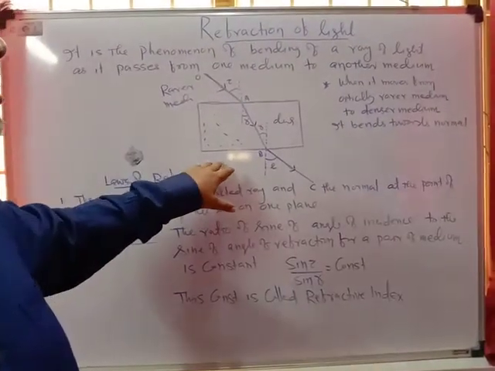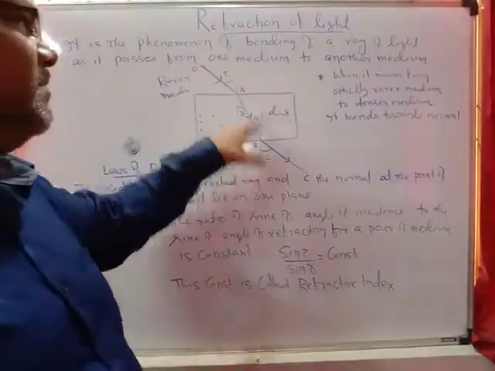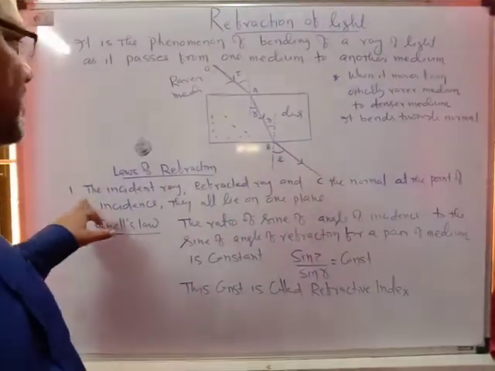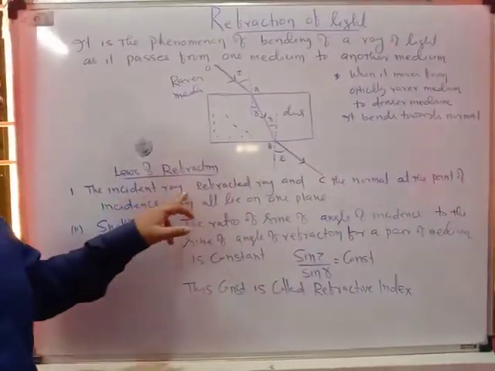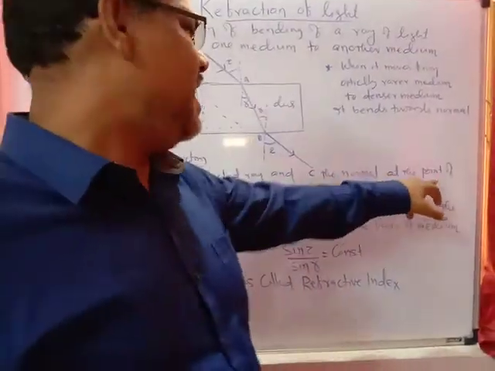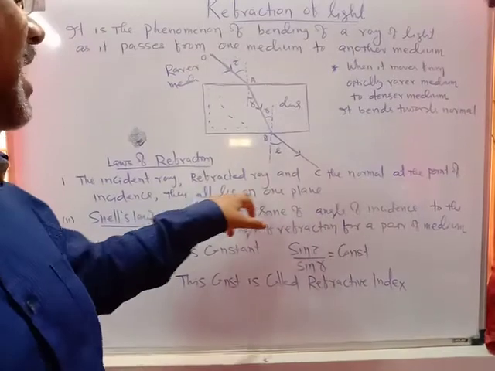And what are the laws of refraction? There are two laws. The first law says that the incident ray, the refracted ray, and the normal at the point of incidence all lie on one plane.